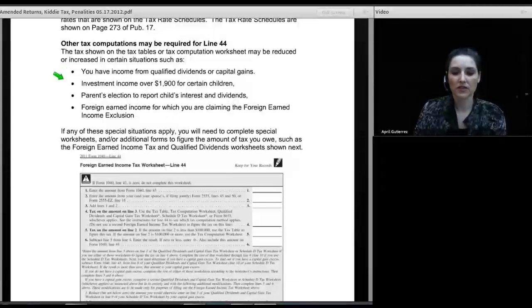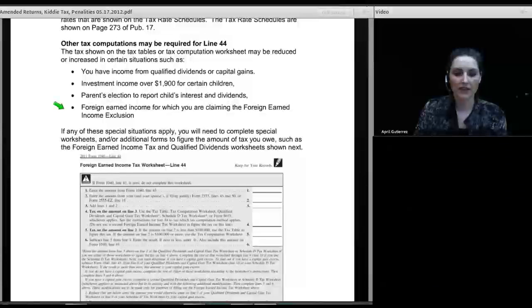There's also the situation where if you have investment income over $1,900 with certain children, in a situation like that, you're also not going to get the correct tax either from the tables or from the worksheets. And we're going to talk about this tax towards the end of today's class. Then there is the parent's election to report the child's interest and dividends. And that, again, is going to mean that the amount pulled off the tables and the worksheets is incorrect, and we will talk about that at the end of today's class.